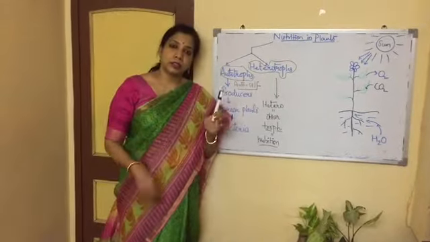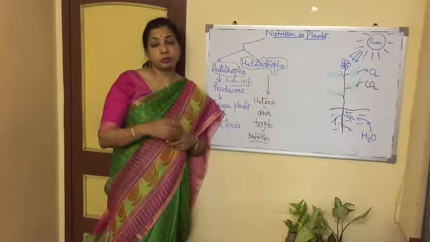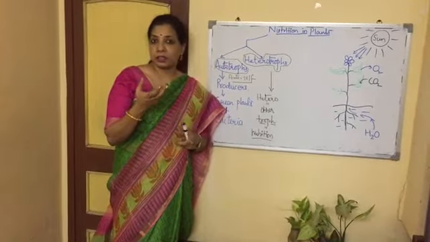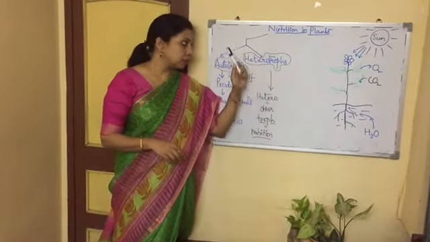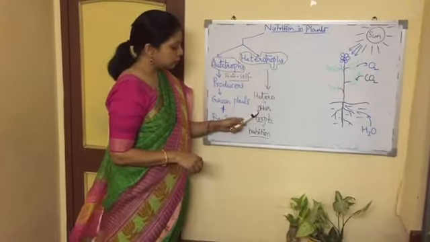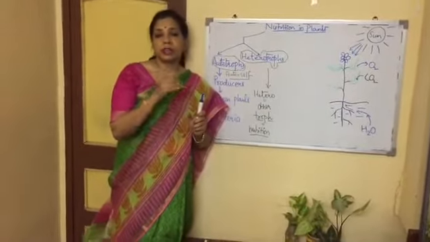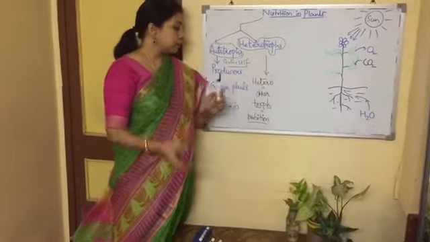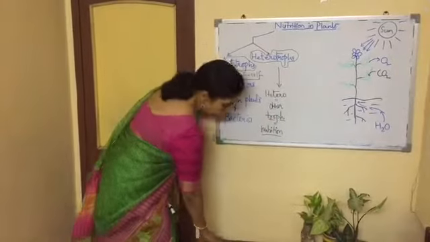There are few plants like mushroom, you would like it, right? Many of you might be loving to eat mushroom and all. So they are white in color. There is no green, right? So how do they feed? There is another way, that is heterotroph. Hetero means other and troph means nutrition. So the plants that acquire their food from the other sources, we call them heterotrophs. All the varieties I'll be telling you one by one.